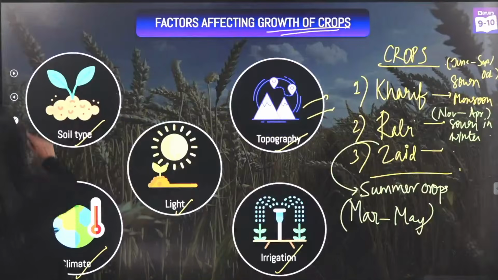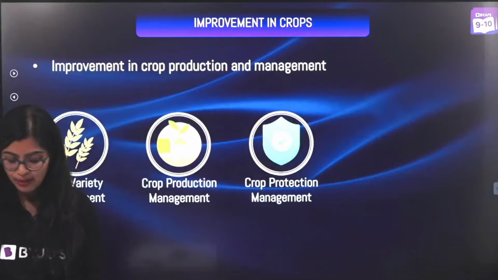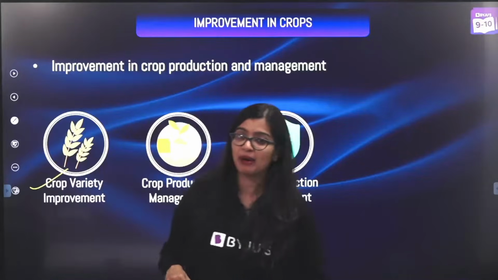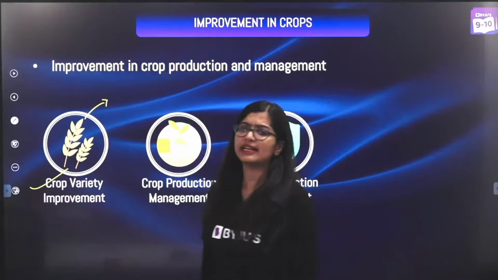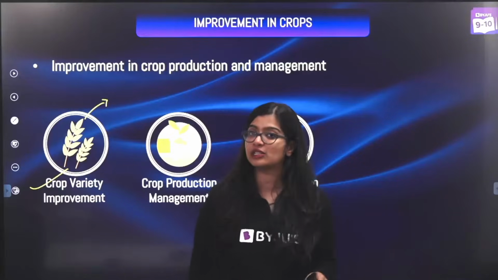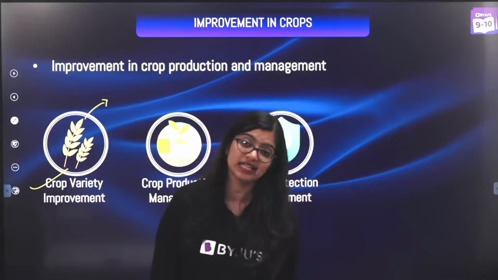And keeping this basic in mind, improvement in crop production and management are done in 3 ways. Improving crop variety. So how do you improve crop variety? We will learn about it. But the end goal is to make sure that we have good quality, high yielding seeds with us, right? Or high yielding varieties with us.